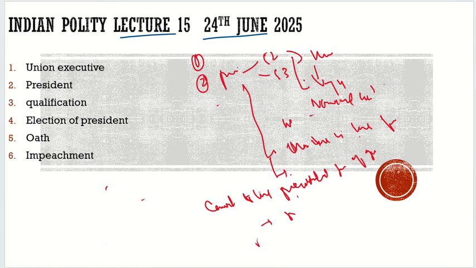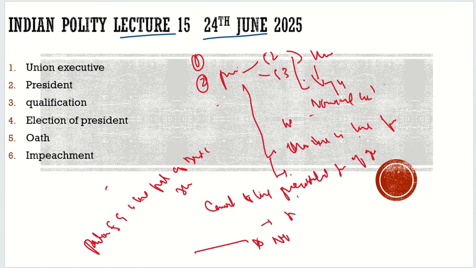The answer to it is a big no. Why? Because the parliamentary system of government is a part of the basic structure of the constitution, which we discussed in our last class. So this is the status right now.